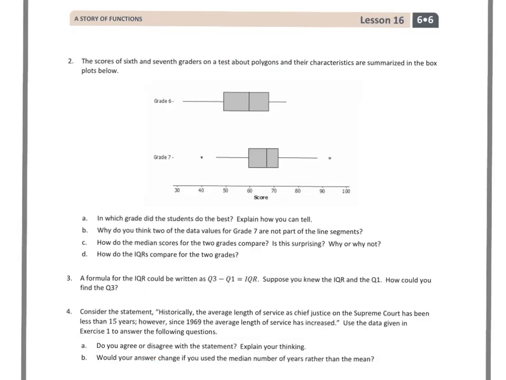Here we are on page 2, and let's start right in with question 2. The scores of 6th and 7th graders on a test about polygons and their characteristics are summarized in the box plots below.